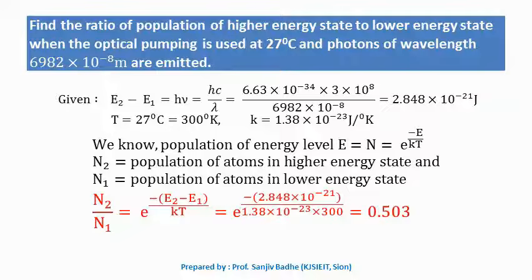N2 upon N1 can be written as e raised to minus (E2 minus E1) by kT, and by putting in all these values we know, we can calculate N2 upon N1 as 0.503 in this case.